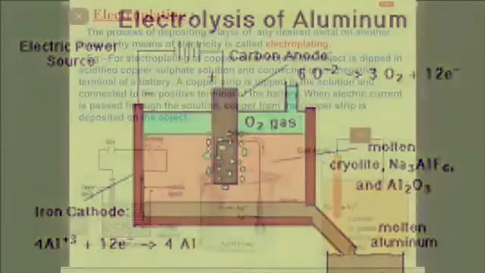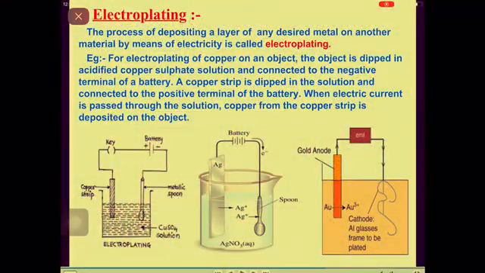Third and important application is electroplating. Electroplating is the process of depositing a thin layer of one metal over another metal by the method of electrolysis. The articles of cheap metals are coated with precious metals like silver and gold to make them more attractive.